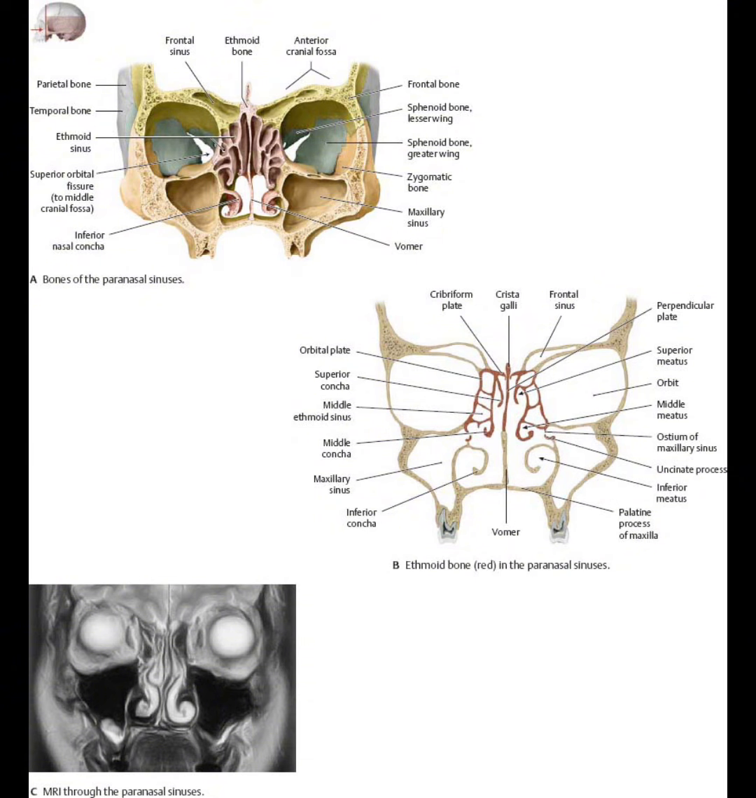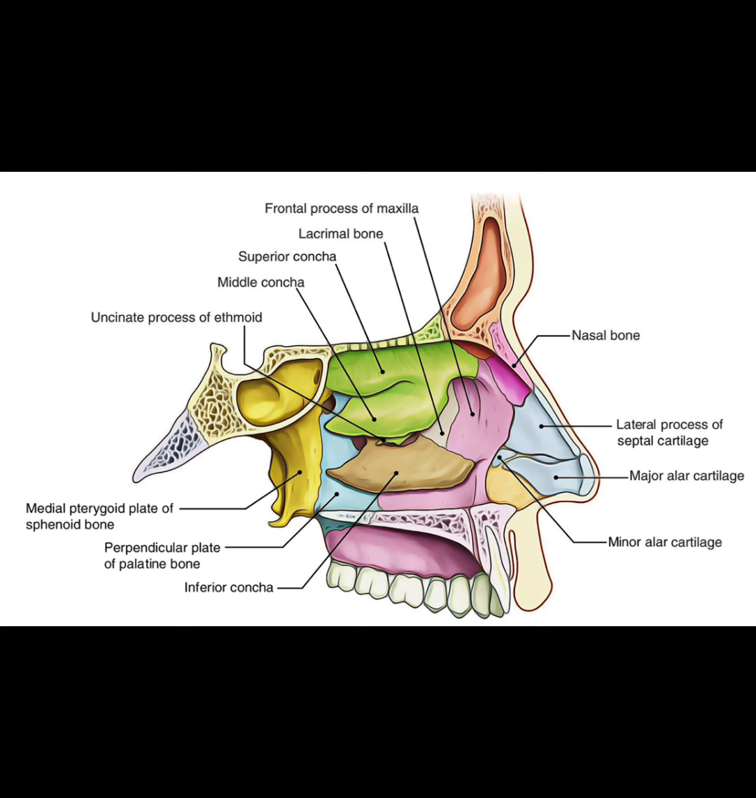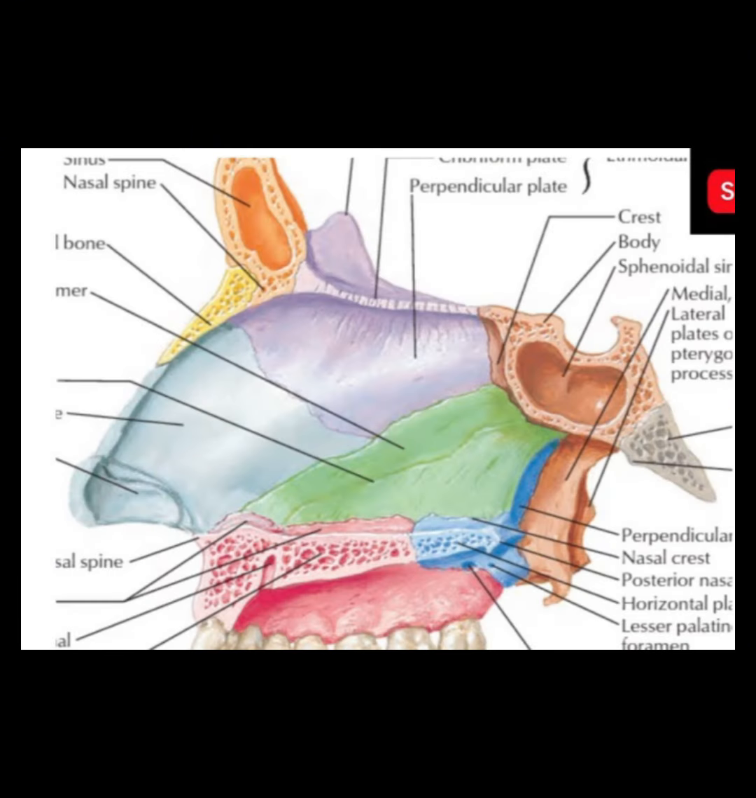Each nasal cavity has a floor, a roof, a medial and a lateral wall. The roof of nasal cavity is formed anteriorly by nasal spine of frontal bone and nasal bone, centrally by cribriform plate of ethmoid bone, posteriorly by sphenoid bone and palatine bone. The medial wall of nasal cavity is the mucosa covered surface of thin nasal septum.